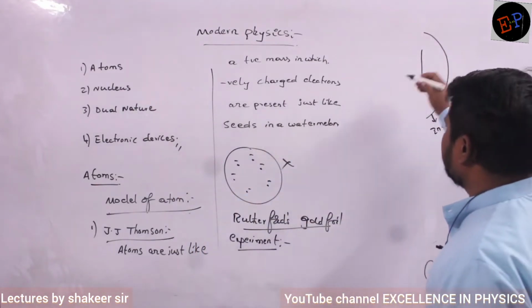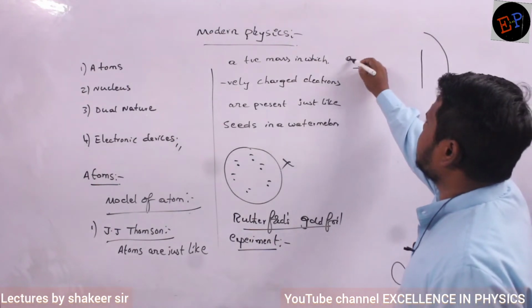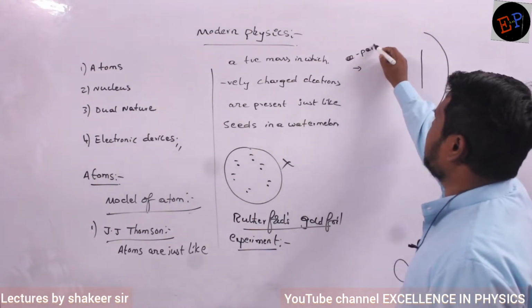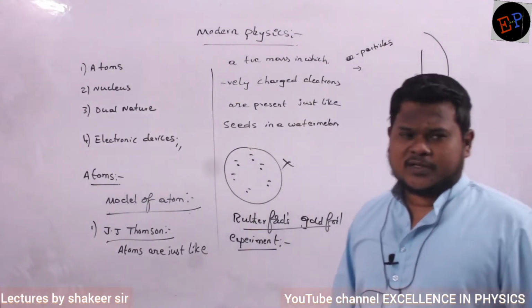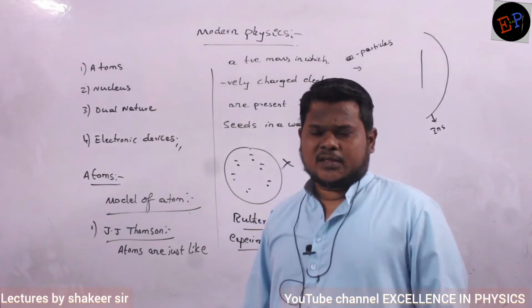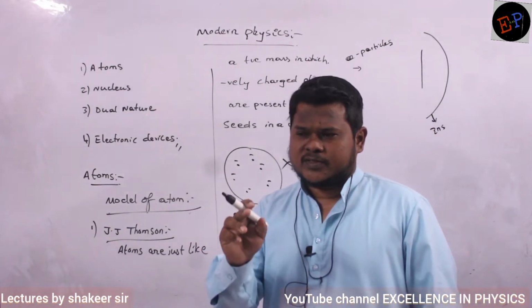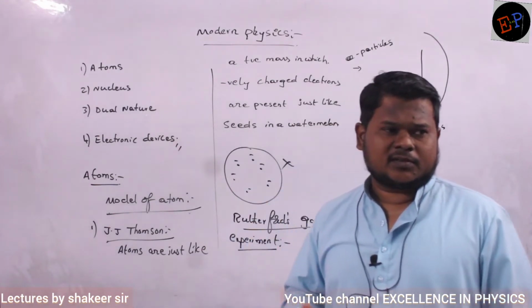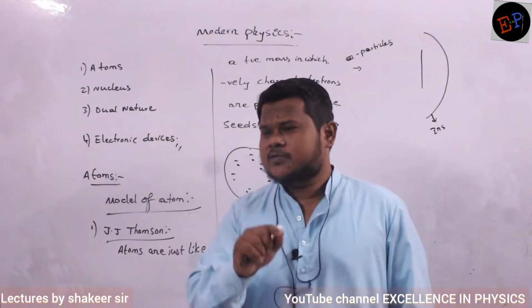So this is a gold foil, and from here he bombarded some alpha particles. You know all these experiments, no? What is meant by an alpha particle? An alpha particle is nothing but a helium nucleus. Helium has atomic number 2. So if you remove 2 electrons from helium, then only the nucleus will be present.